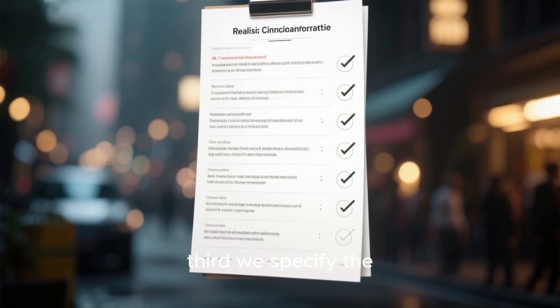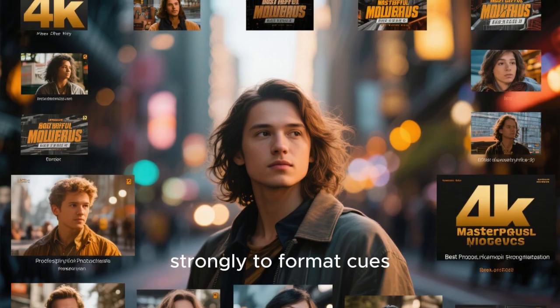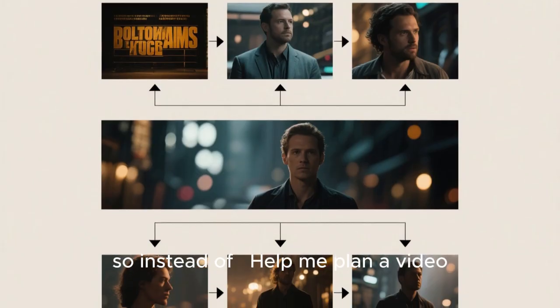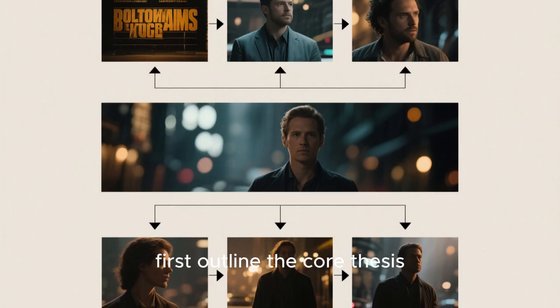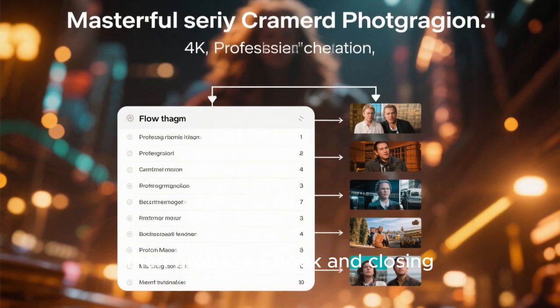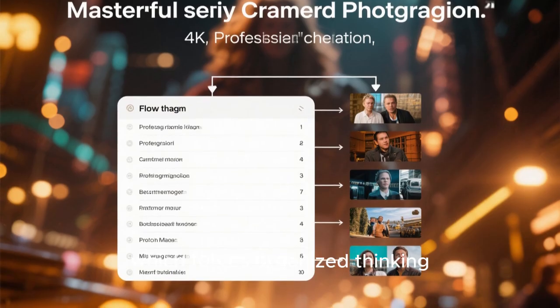Third, we specify the reasoning and output structure, because models respond strongly to format cues. So, instead of help me plan a video, we move to think step by step. First outline the core thesis, then the supporting points, then propose a hook and closing CTA. Output as a numbered list, which forces organized thinking.